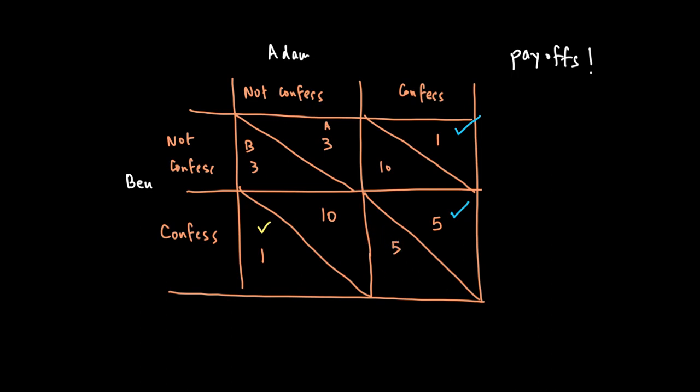Again, he will also end up confessing, because 5 is better than 10. So as you can see, we have 2 ticks here, which means this comes out to be the equilibrium. Now, clearly this is not the best outcome. Why? Because both of them have ended up confessing, and the total punishment is 10 years, which is not a good outcome.